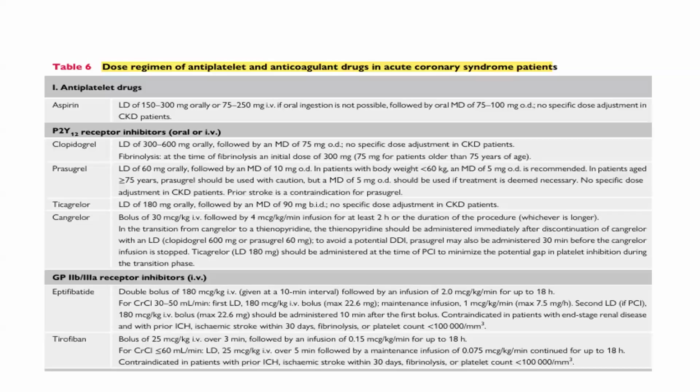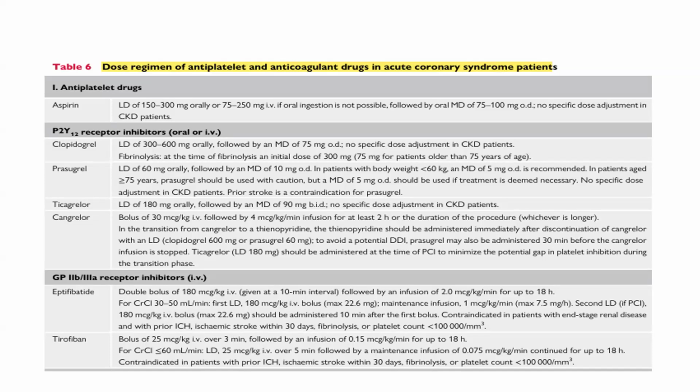Hello everybody. Today we are going to discuss the guidelines for acute coronary syndrome. This is the dose regimen, part two, which is a continuation of part one. In this we'll see the doses of the antiplatelets and the anticoagulants which are used in acute coronary syndrome.